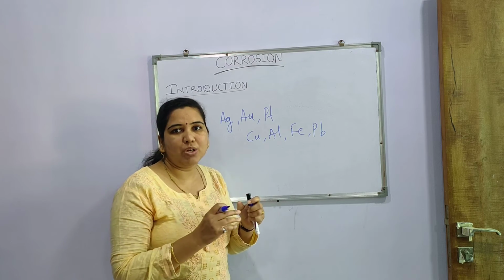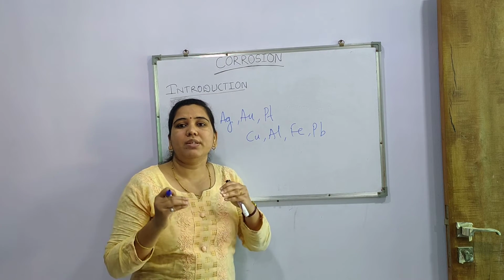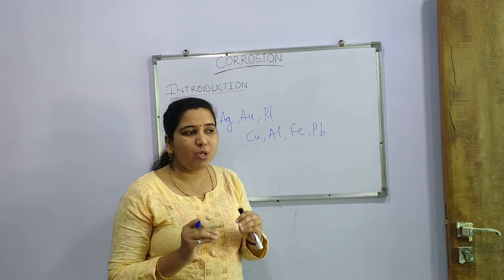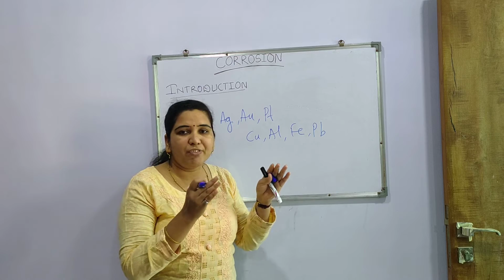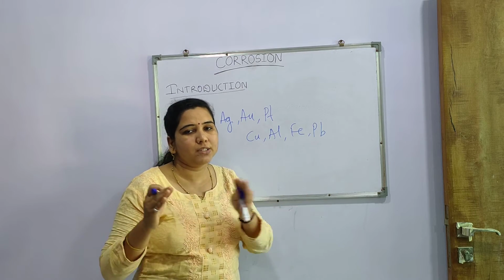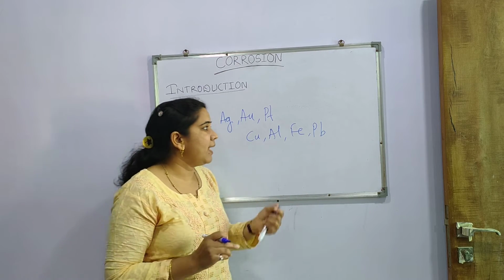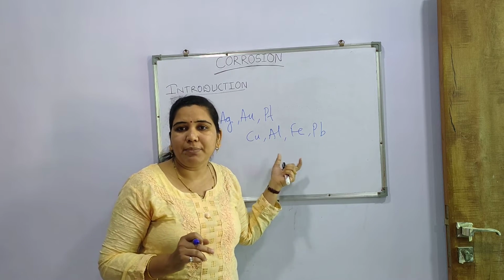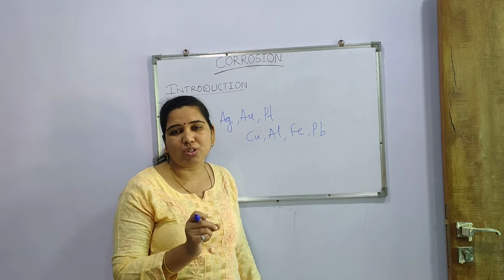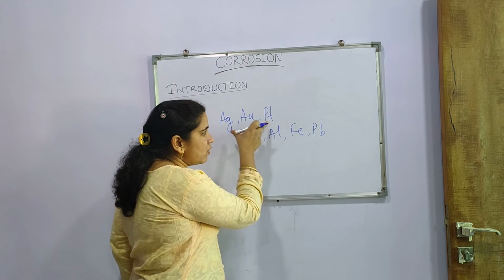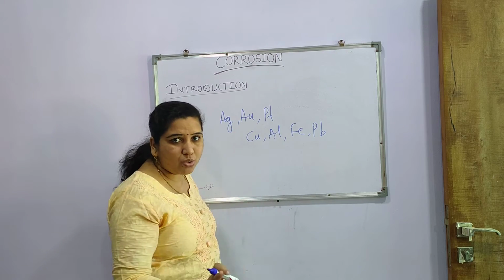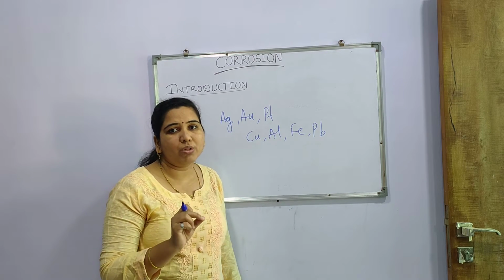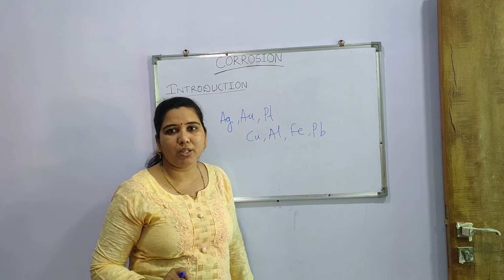Now we will see actually what corrosion is. Corrosion is a term related only to metals. We know that in a periodic table different elements are there, like metals, non-metals, and metalloids. Among these, metals are the elements which show the process of corrosion. As noble metals do not show corrosion while these metals do, we should know what the process of corrosion actually is.